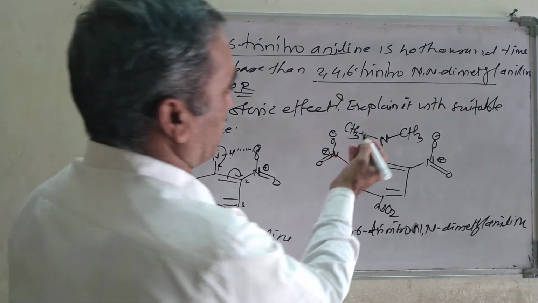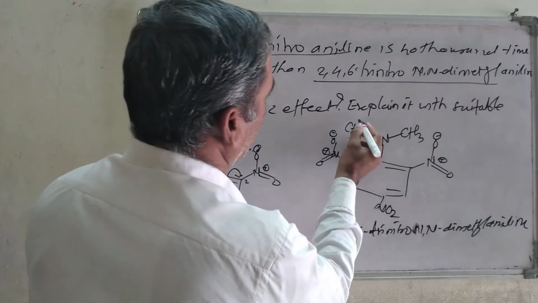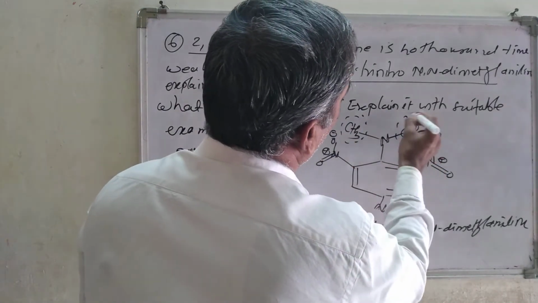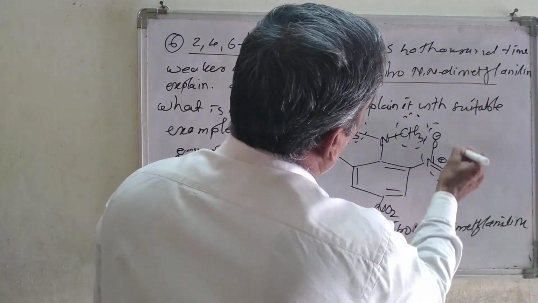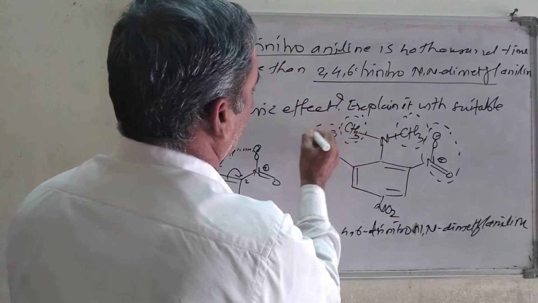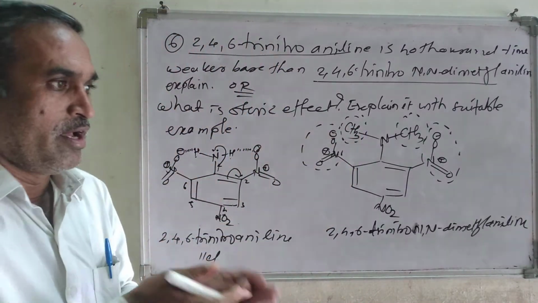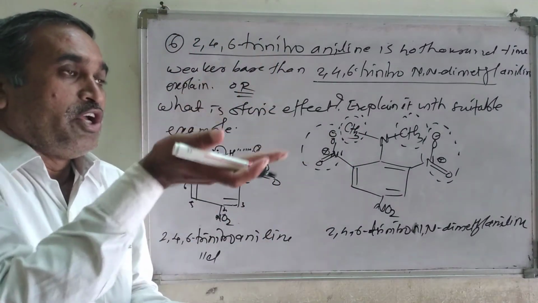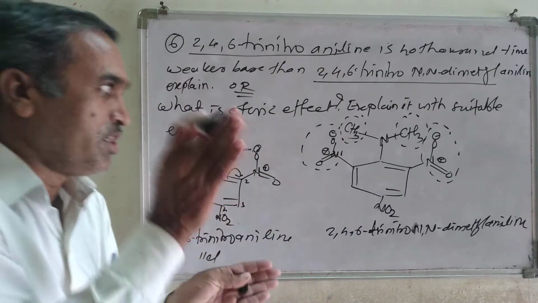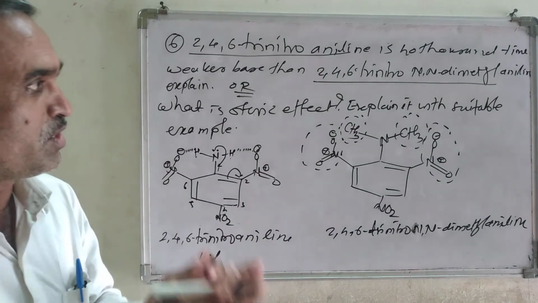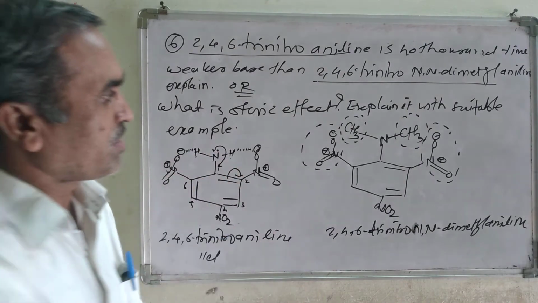But look here, here is a hydrogen atom, but here is a methyl group, a bulky group present over there, and this bulky group creates a lot of steric interactions. Once a lot of steric repulsions are there, it increases the internal energy. When it increases the internal energy, the stability of that molecule becomes less.